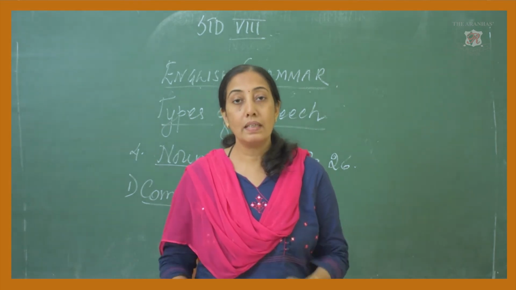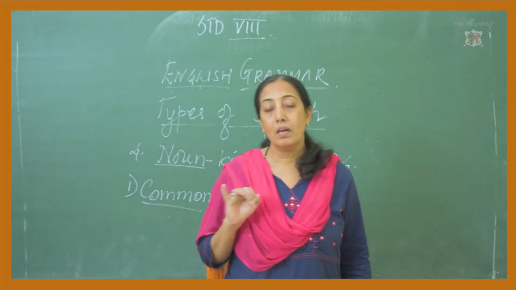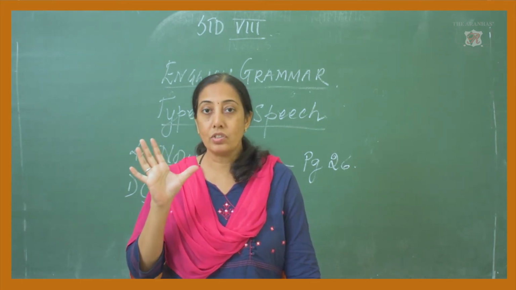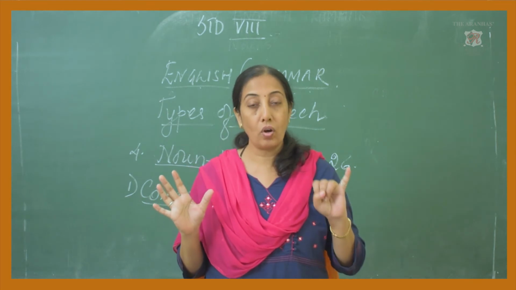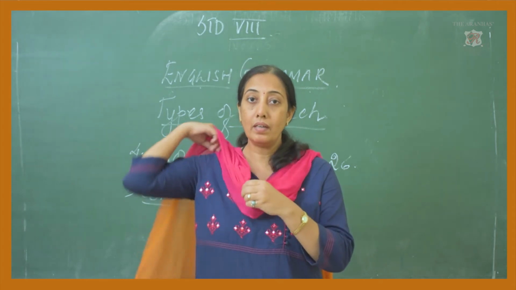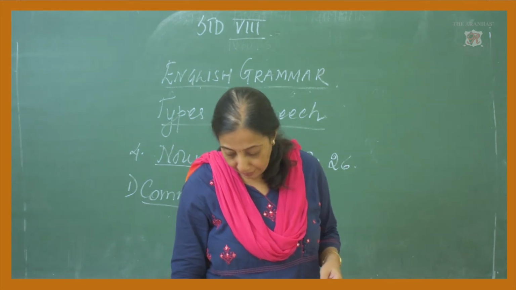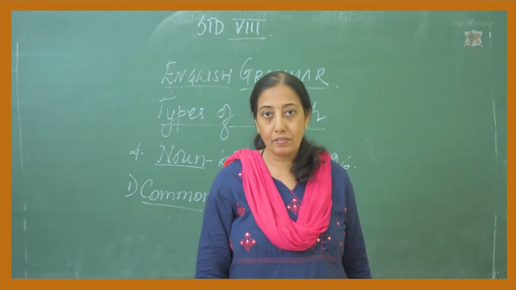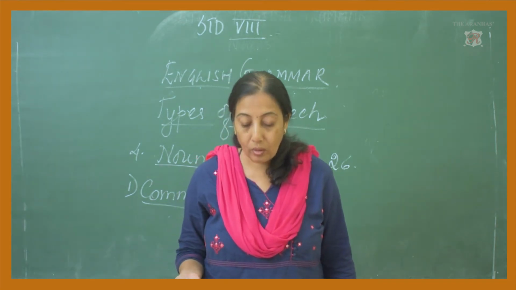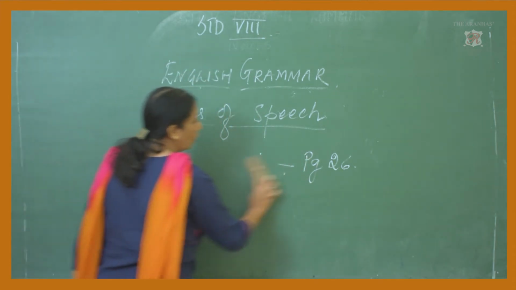So these are all the names of the nouns. Nouns could be the name of a person, a place, an animal, a thing. In addition you have actions and feelings or qualities. So these are all the different nouns. Now see here in your book on page number 27. There is an exercise given to you wherein you have to underline all the nouns in the following sentences. So first we will do that, then we will come to common nouns.